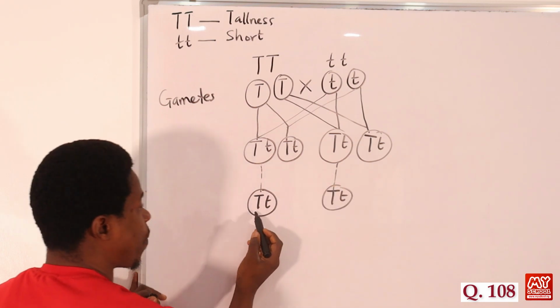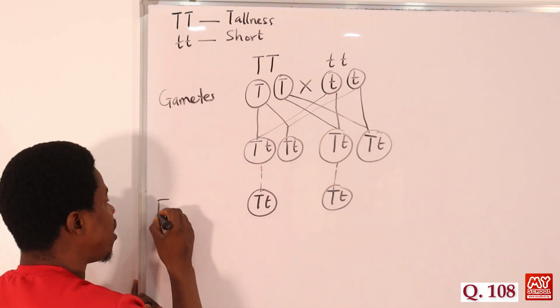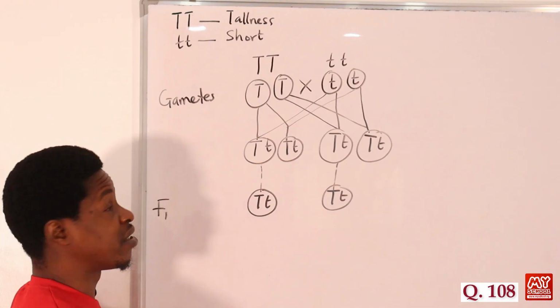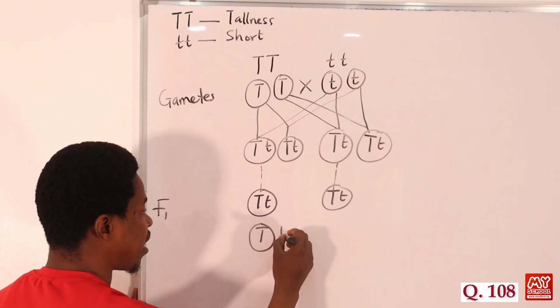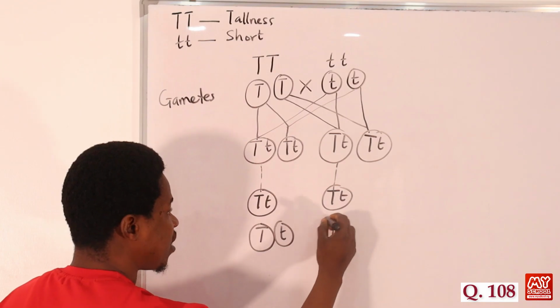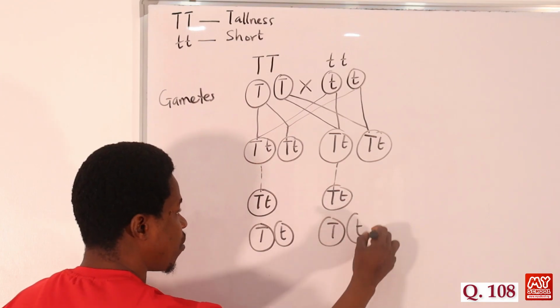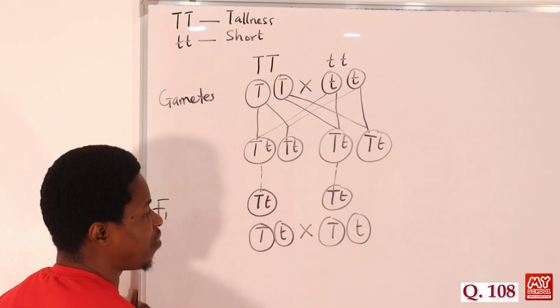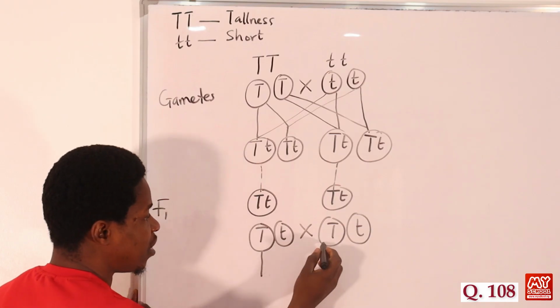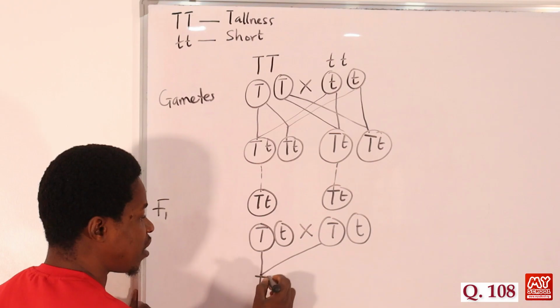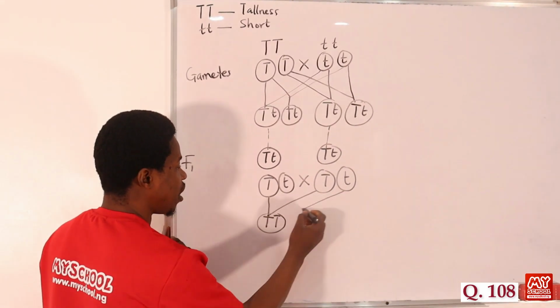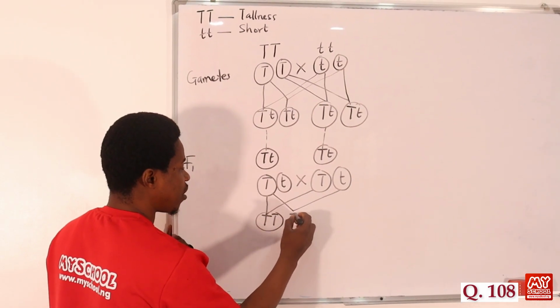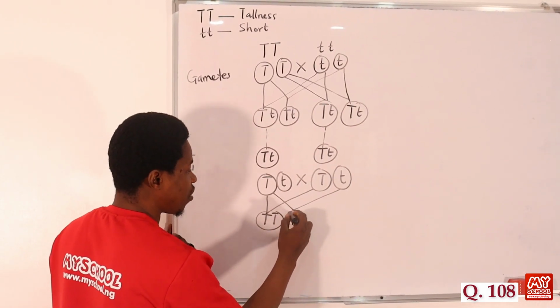So what we'll do is separate them into gametes because we are talking about the first filial generation, the F1 generation. So we separate them into gametes again. We have small t, capital T and small t here. Then we have capital T here, and small t here. So when we cross them for the first filial generation, what happens? This crosses to this. We have capital T, capital T. Then we have this crossing here to meet this. We have capital T and small t. Okay, we are done with that.